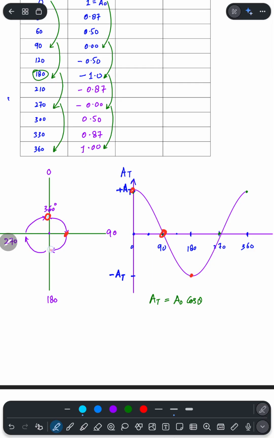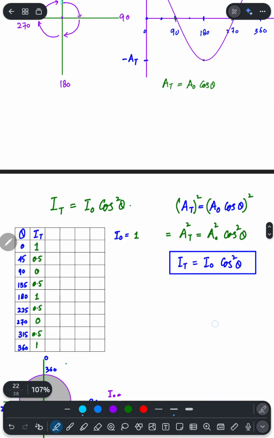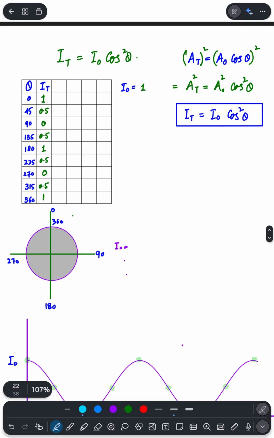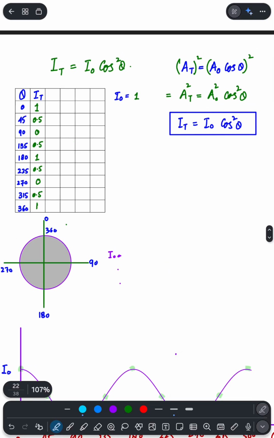Then at 180 degrees it becomes maximum again but negative. Then for 270 it becomes 0, and at 360 degrees again it is maximum. So that is how we can relate the amplitude of the polarized wave and the angle. The same concept is delivered by Malus's law when we convert that concept into intensity. As you know, amplitude squared is related to intensity, so by taking the square on both sides of this equation,